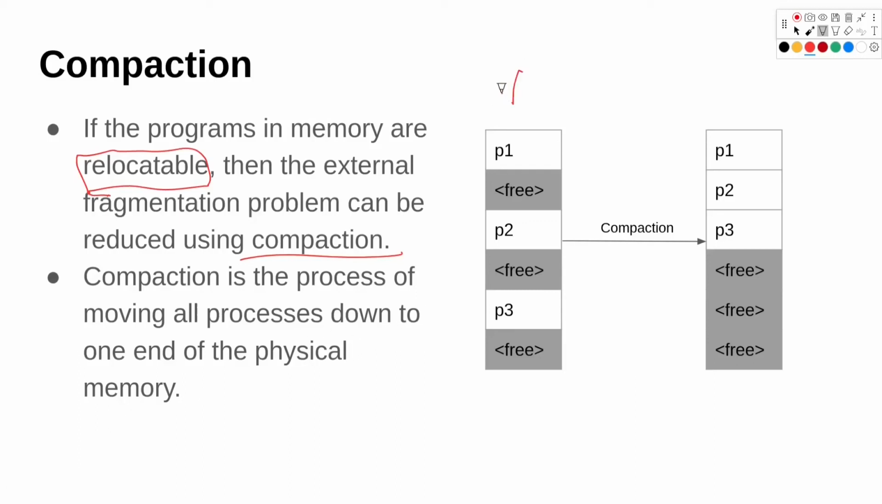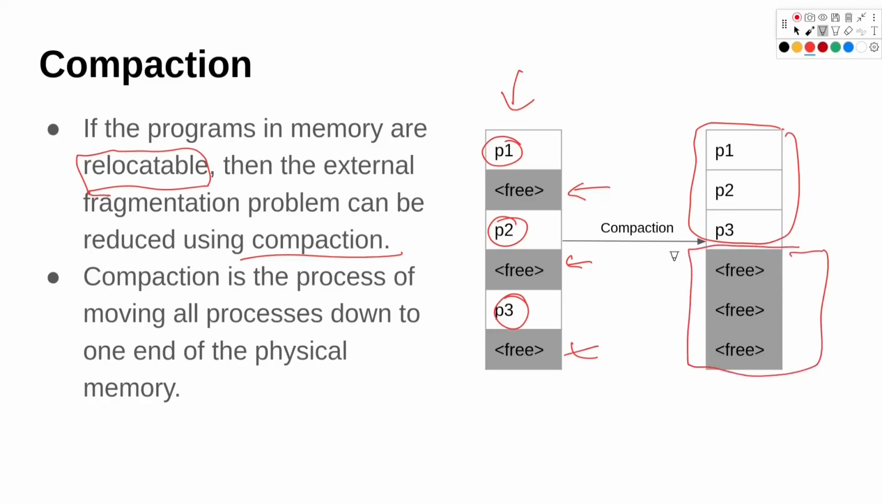So this is the memory we have. We have a process P1 aligned here. Then we have a free memory block, P2, free memory block, P3 and free memory block. So after compaction, we can see all these processes are stacked here and the free memory is available here. So now if some process comes that is big enough to fit in here, we can actually do that. But before that we couldn't do it because the memory was not contiguous. So compaction helps solving fragmentation in some cases.